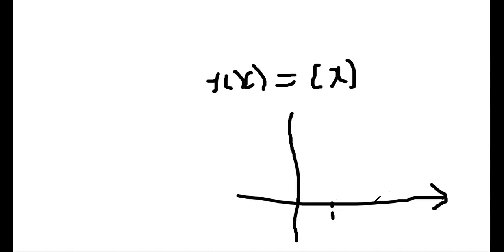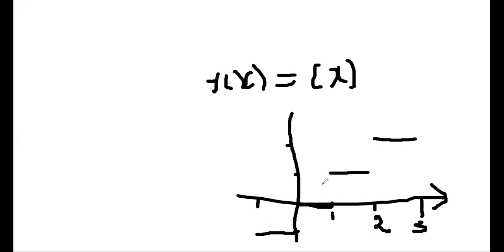This is 1, this is 2, this is 3. In the interval 1 to 2, it takes the value 1, and in the interval 2 to 3, it takes the value 2. So this is the graph. Downward, from minus 1 to 0, it takes the value minus 1. Since the graph looks like a ladder, we also call this function a ladder function.